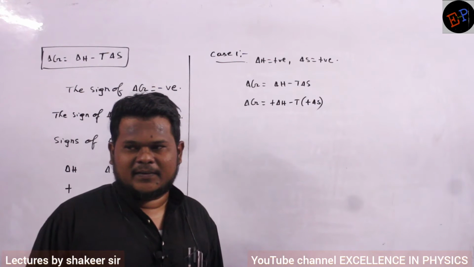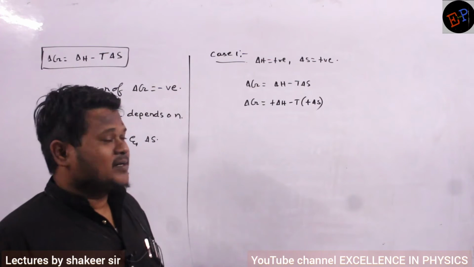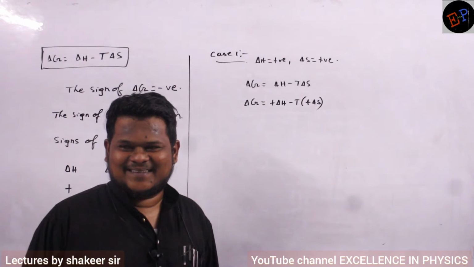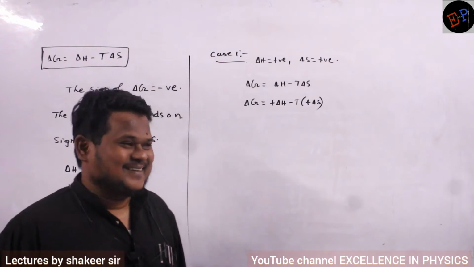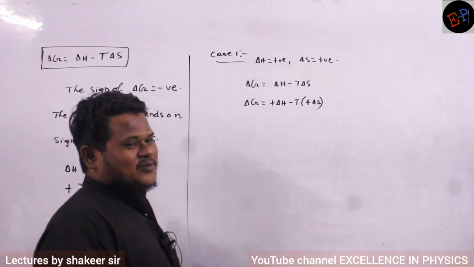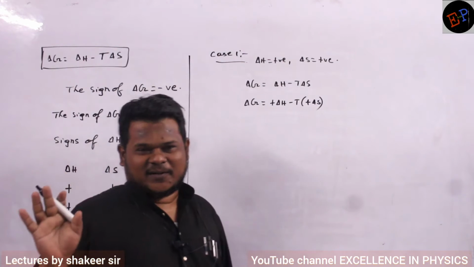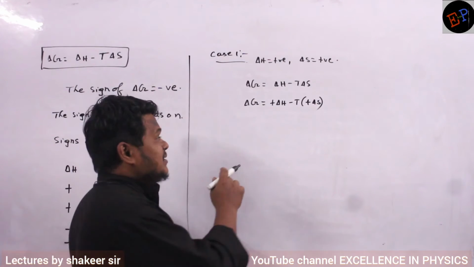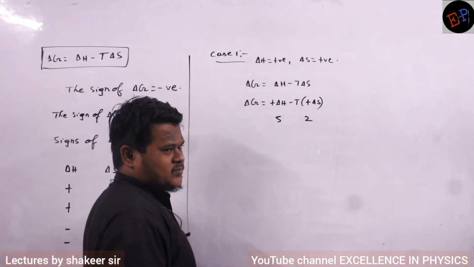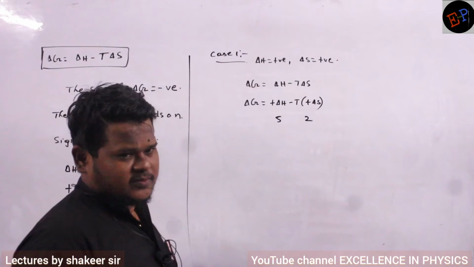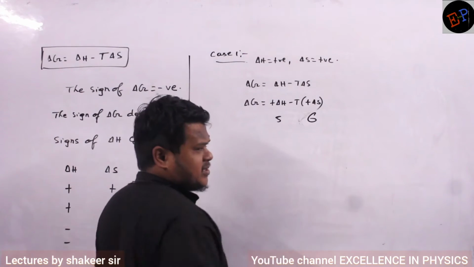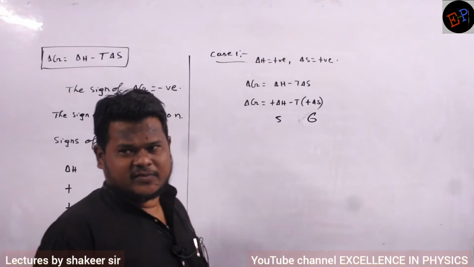Delta S is more, sir. Delta T is also there. It is minus 1, sir. So it can be negative only, sir. In which condition can delta G become negative? That is my question. Say this is 5, this is 2. 5 minus 2 is 3. Value is positive. But if it is 5 and if it is 6, now can it become negative? Now definitely it will become negative.